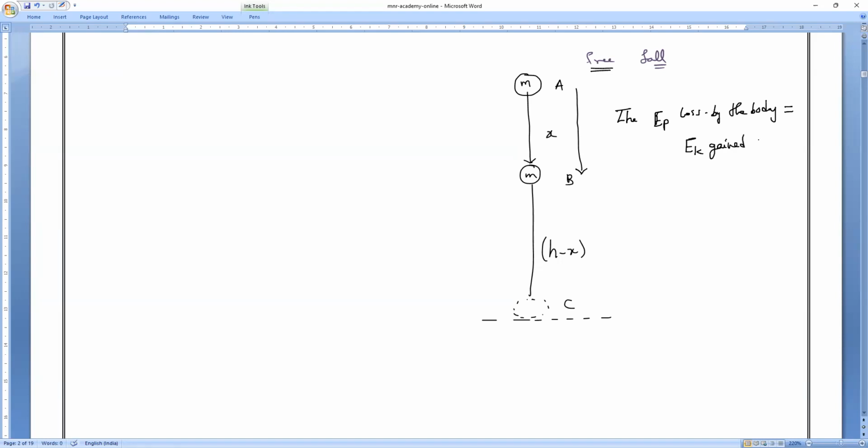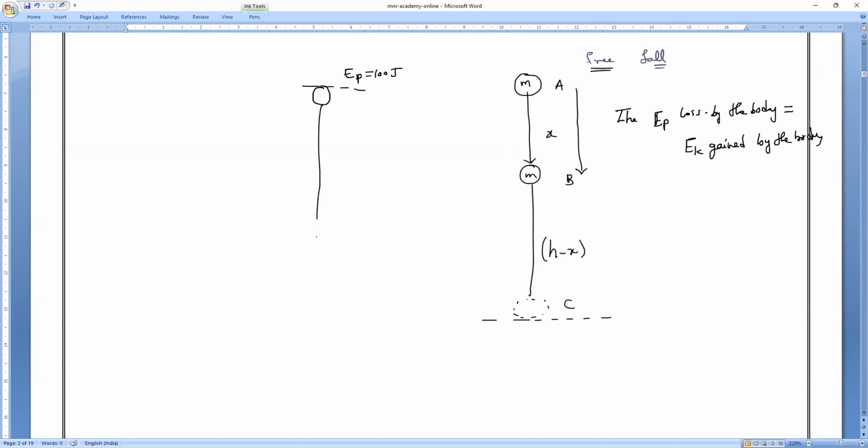Do you all understand, everybody? Gained by the body. For example, let me take that initially the body has a potential energy of 100 joules. How many joules, everyone? Potential energy of 100 joules.